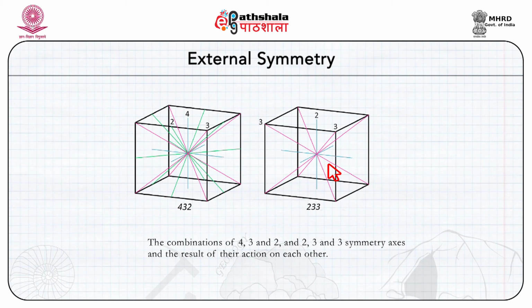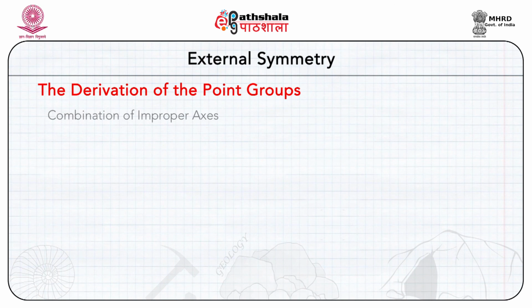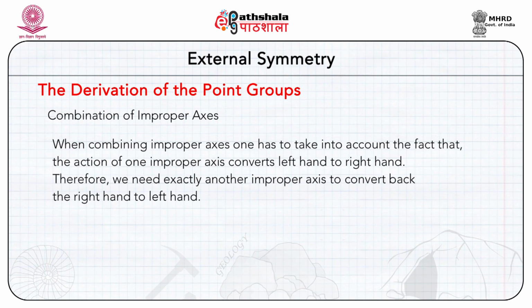We move on now to the combination of improper axes. When combining improper axes, one has to take into account the fact that the action of one improper axis converts left hand to right hand. Therefore, we need exactly another improper axis to convert back the right hand to left hand. Thus, in any combination of axes, exactly two improper axes can be allowed.